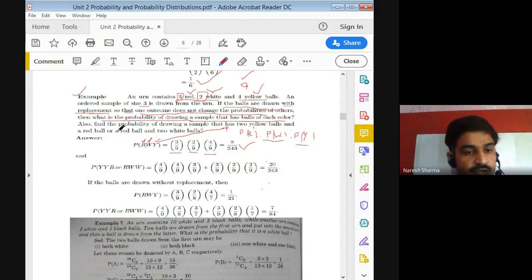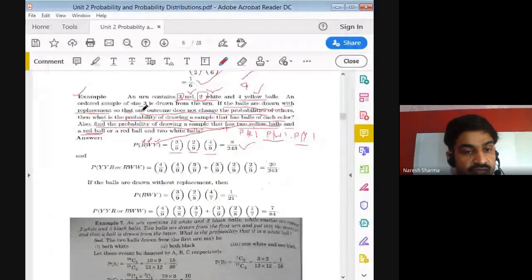So in the same problem, also find the probability of drawing a sample that has 2 yellow balls. So one event is this: 2 yellow and a red.